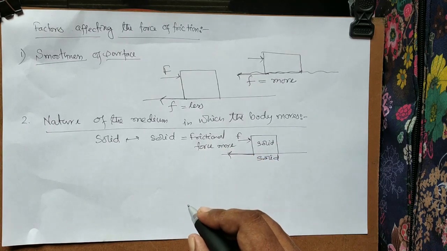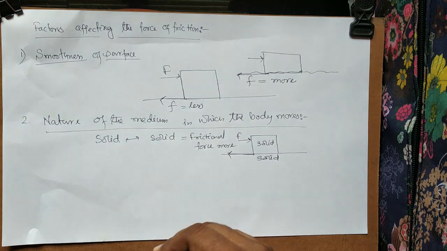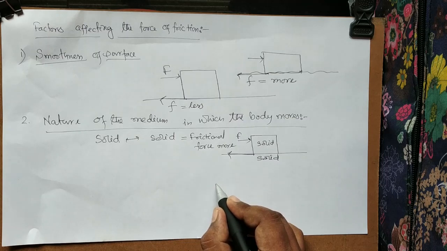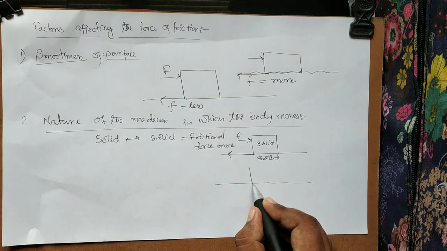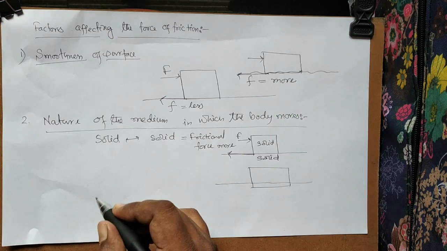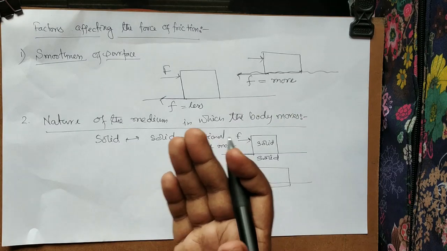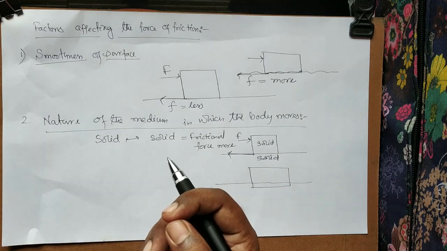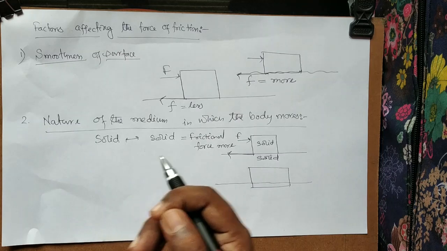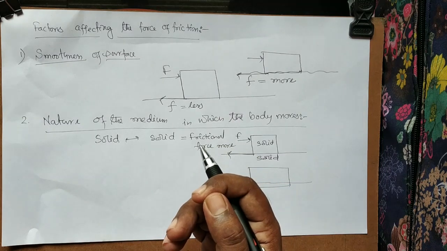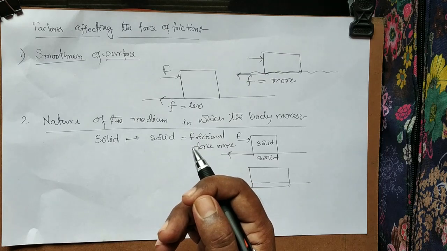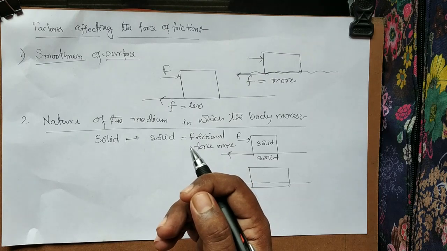Number 2, when we talk about solid and liquid, that means if I take an object over a liquid surface, like a heavy boat, it is easier to take it over the river than if I pull the boat on the road, which is difficult to move.